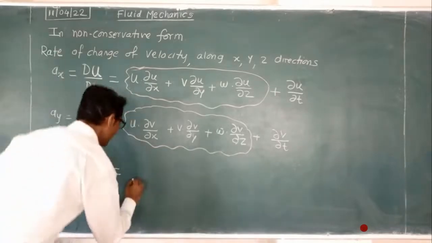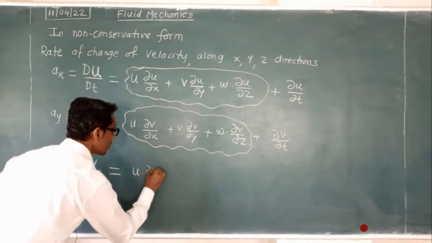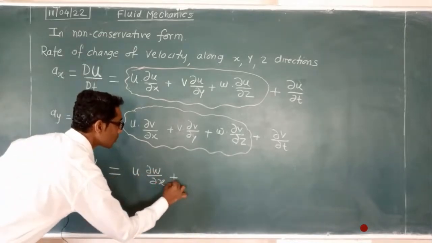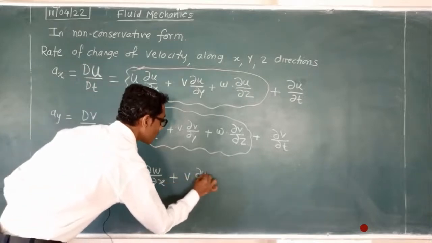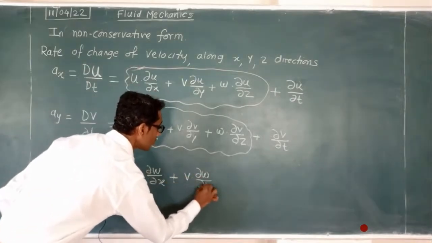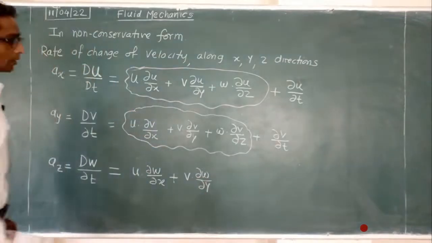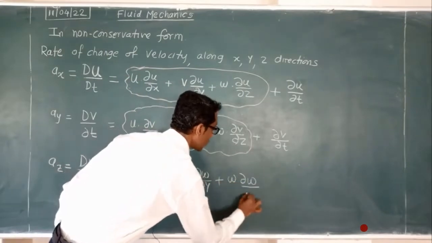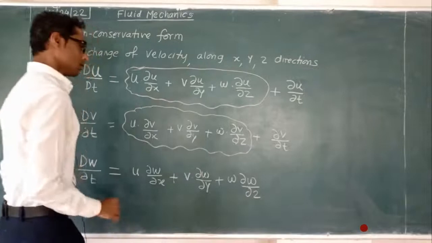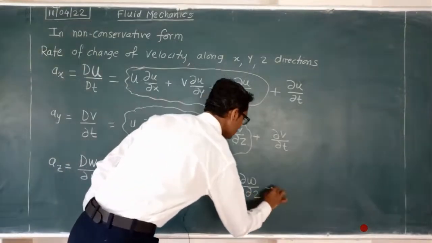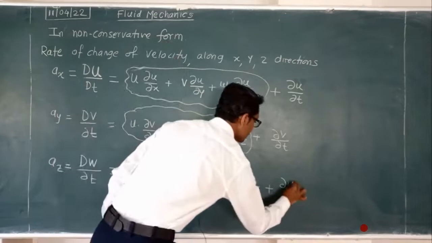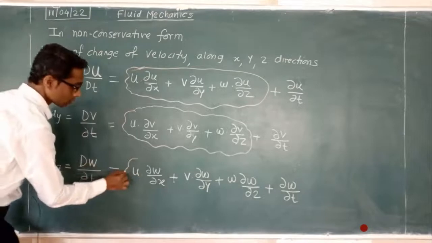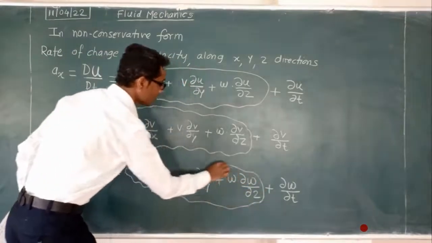Here we have u into del w upon del x, plus v into del w upon del y, plus w into del w upon del z, plus the local term. Here also put the envelope.